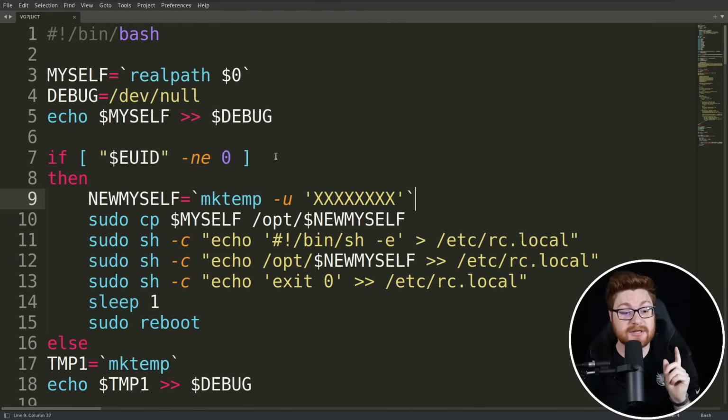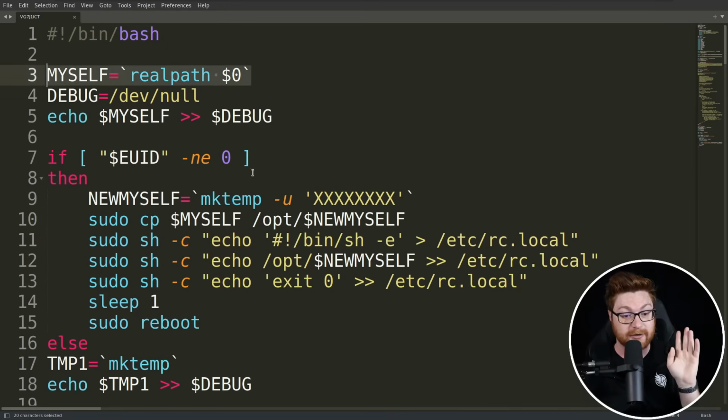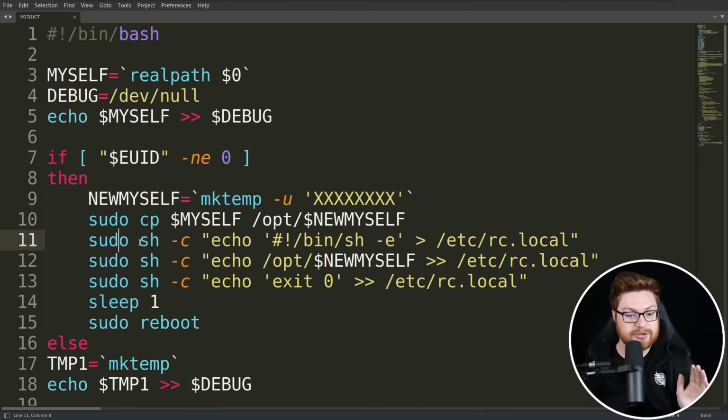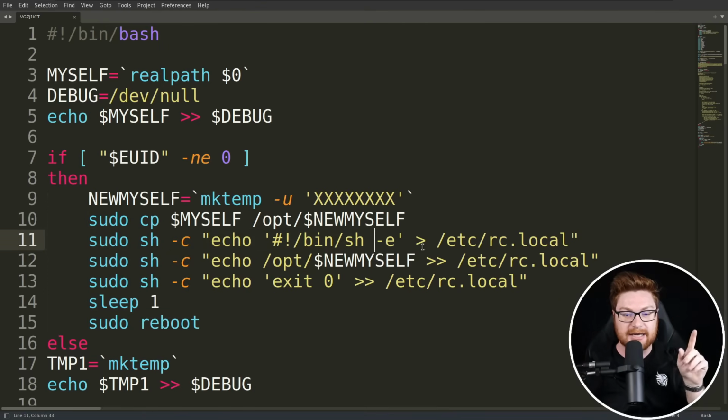Now note that within this condition, we tested that we are not the root user. We're not admin, we don't have super control over the system, so we have to use sudo, the superuser do, to run new commands that require administrator privileges, like copying this script, again, that myself variable, into the /opt directory, given the new myself variable that we just determined from that random name that mktemp generated for us. We'll use this sh command with -c to denote new commands to run with sudo administrative root privileges to add a shebang line into /etc/rc.local, and then the actual running script of /opt/new myself into /etc/rc.local, and finally exit.